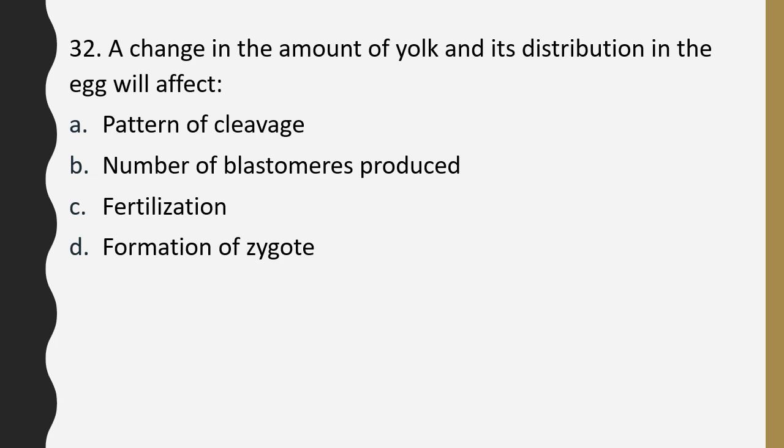Question number 32. A change in the amount of yolk and its distribution in the egg will affect: pattern of cleavage, number of blastomeres produced, fertilization, formation of zygote. A change in the amount of yolk and its distribution in egg will affect... Correct answer is option A, pattern of cleavage.